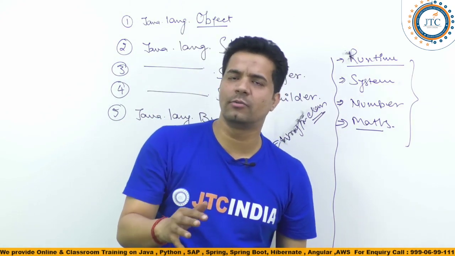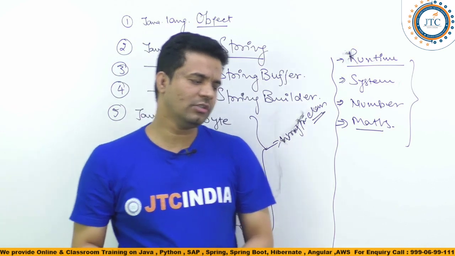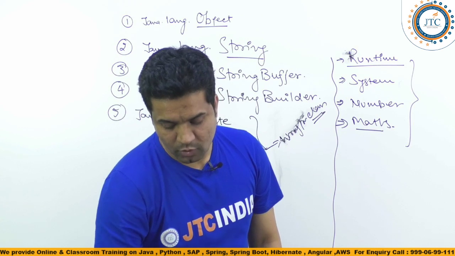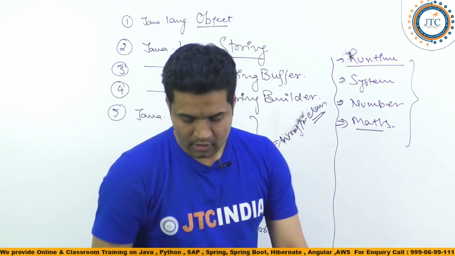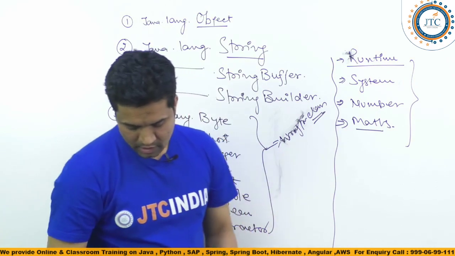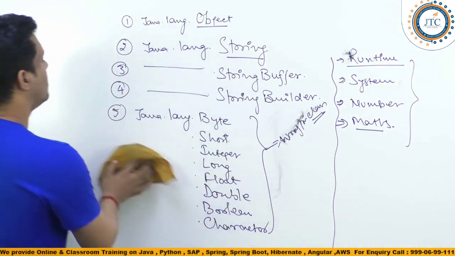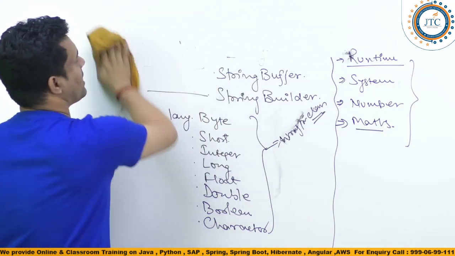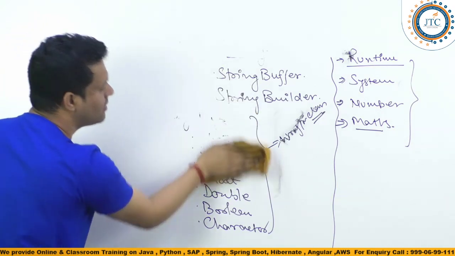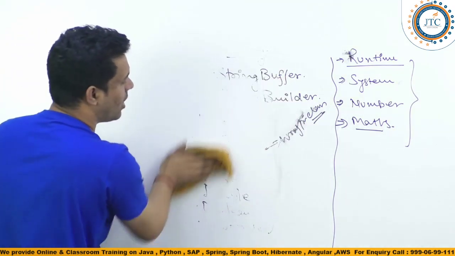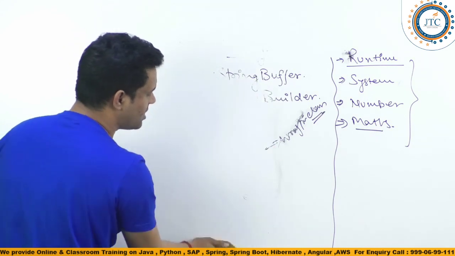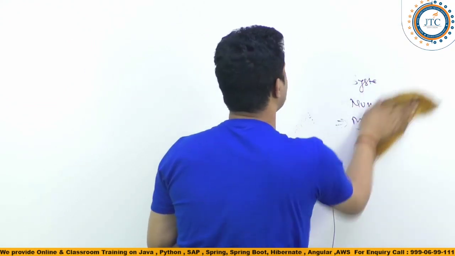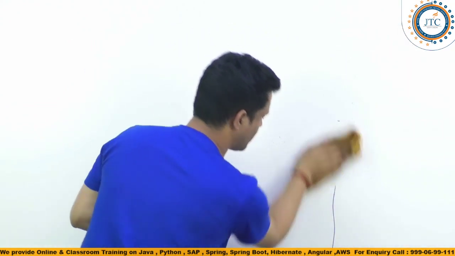But anyway, when I was talking about the specific question, this question is now finished here itself. So let's move to another question. The next question here, guys, is: why is java.lang.Object class the superclass for all types of classes in Java? Let's see why Object is the superclass here.